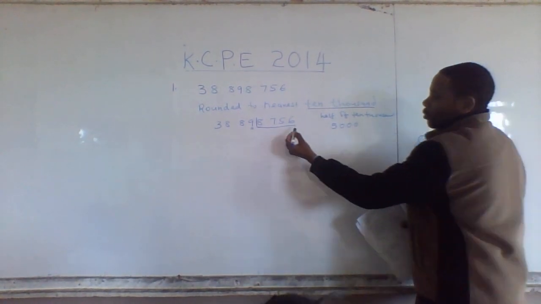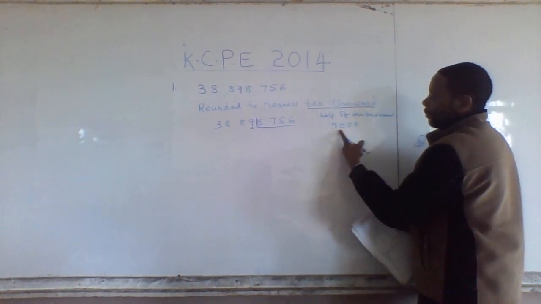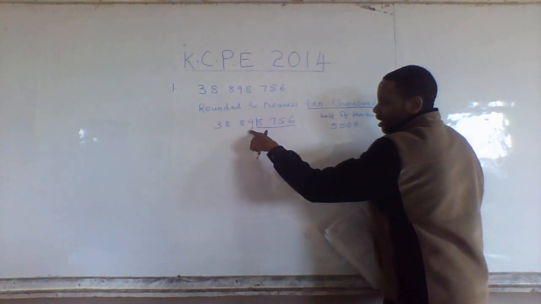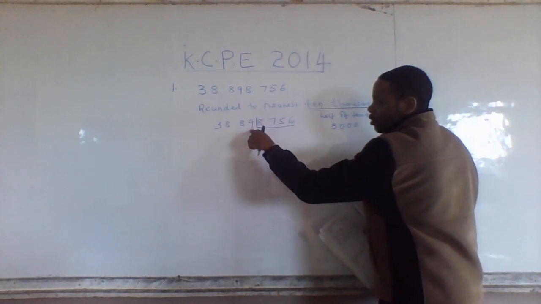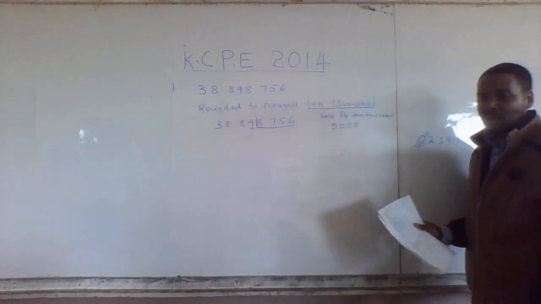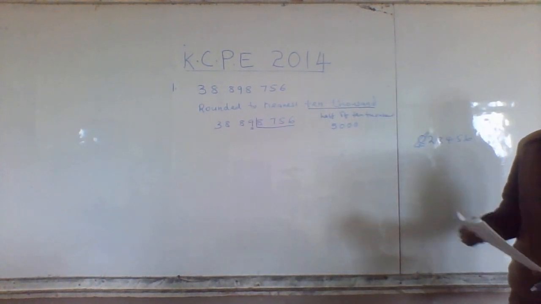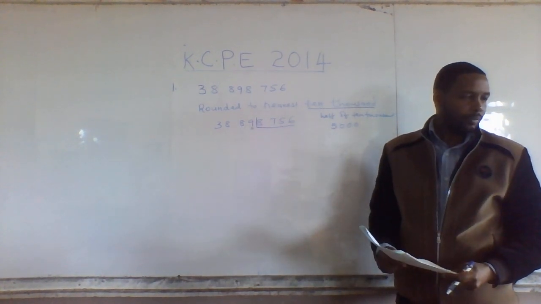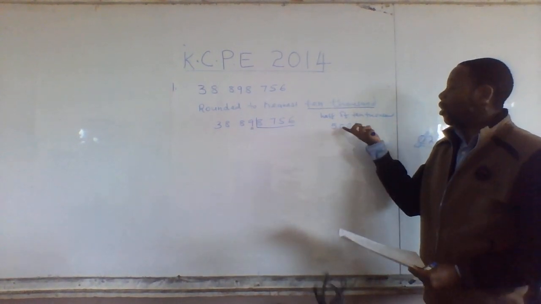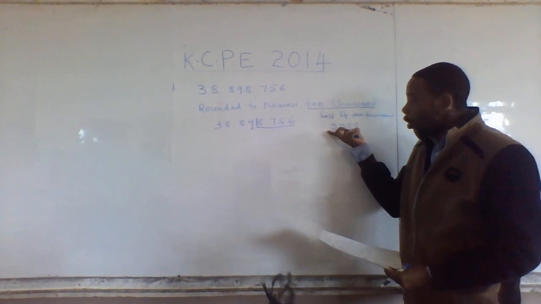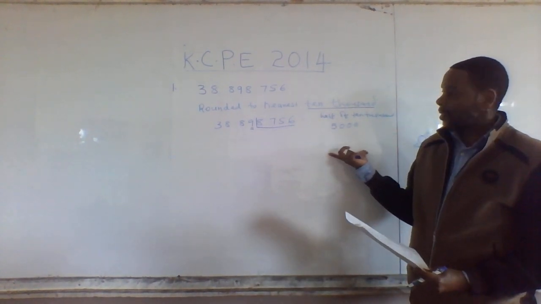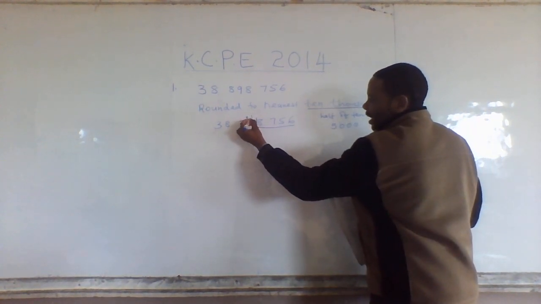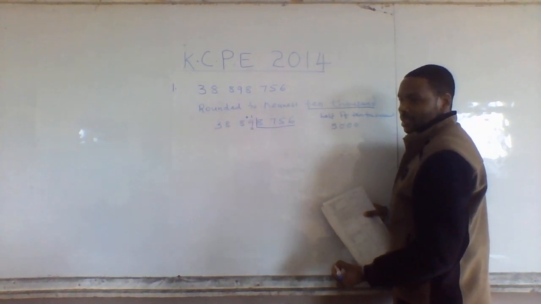But if the digits we have underlined have not reached 5,000, and are below half of 10,000, these tens of thousands will remain the same. So, what can you say about 8,756? It is more than 5,000, so it is closer to a 10,000. So we promote this 10,000 to the next 10,000.